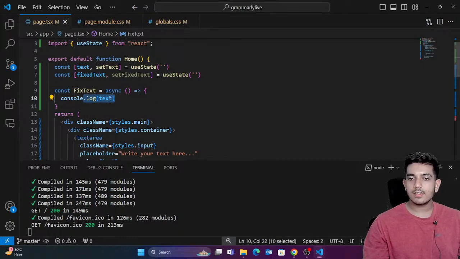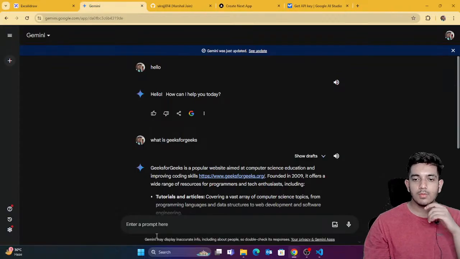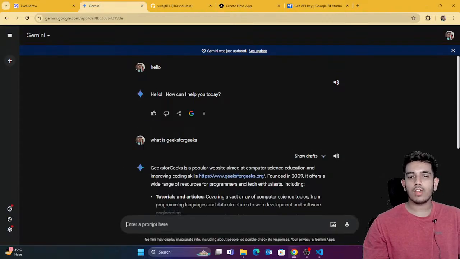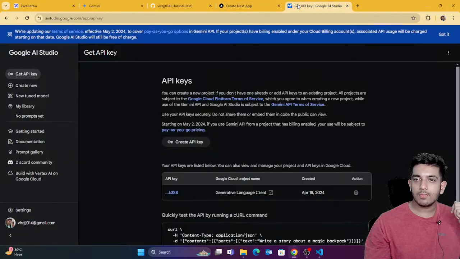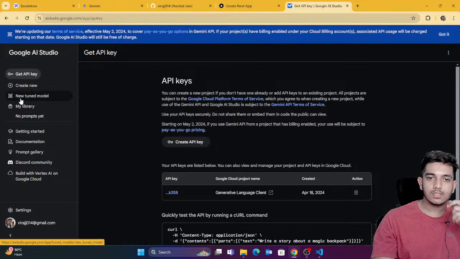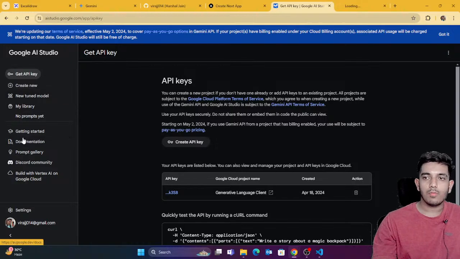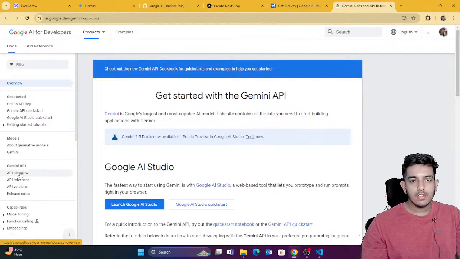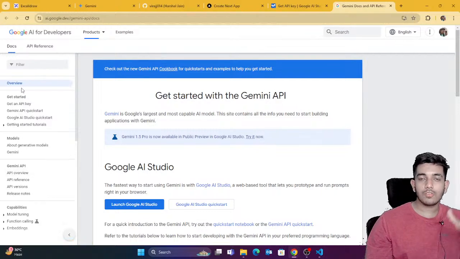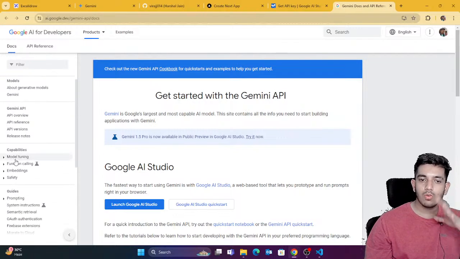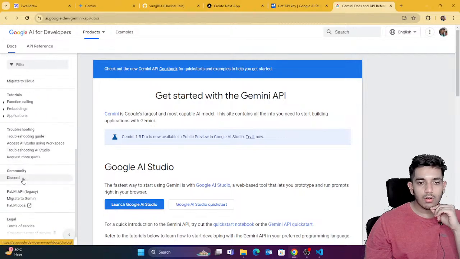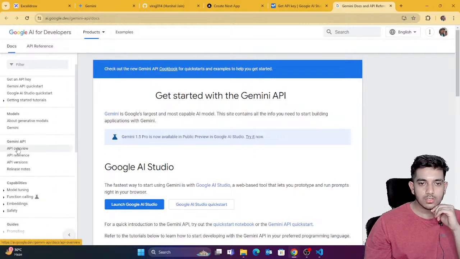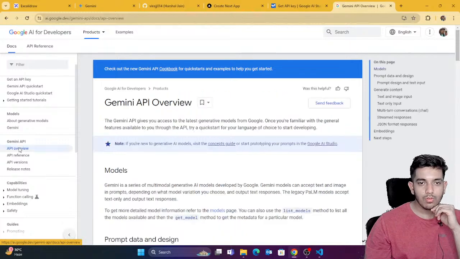Now I would simply send this text to Gemini. Whatever text, Gemini would give me some response. How can we do that? Here you can see this was the Gemini API. If I click on documentation, Control and click, you can see it's in a new tab. Here you can see that there are some options. You can do a lot of things here. I'm just talking about fixing grammar using generative AI, but you can do a lot of things. I'm searching for API overview.